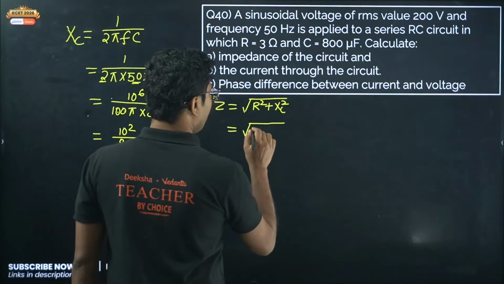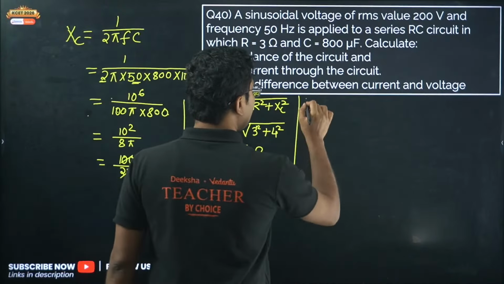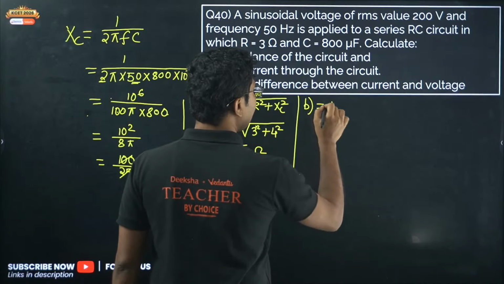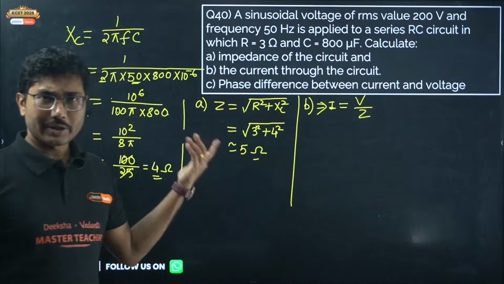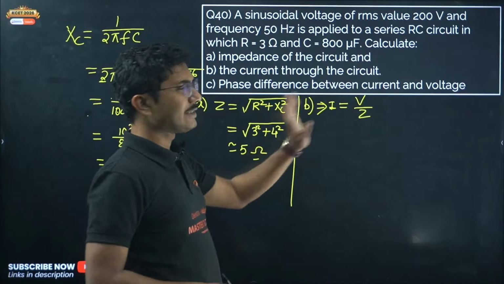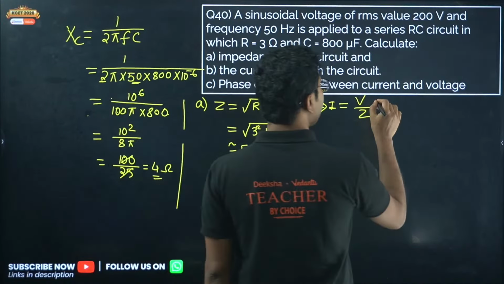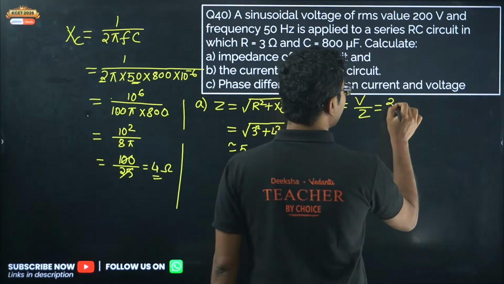Now impedance is calculated. How to calculate the current through the circuit? Current through the circuit is given by voltage divided by impedance. Okay, Ohm's law, only instead of resistance we use impedance. Voltage was given as 200 volt and impedance we have calculated as 5 ohm, so it will be 40 ampere. So impedance and current are calculated.